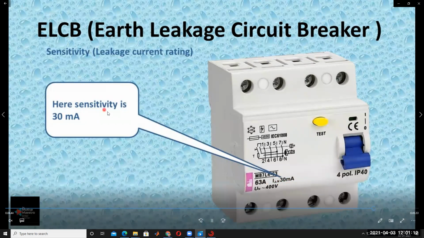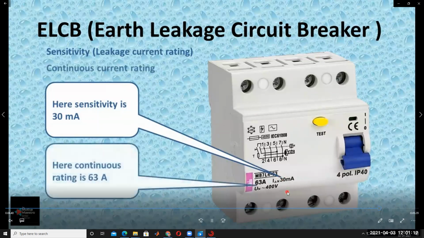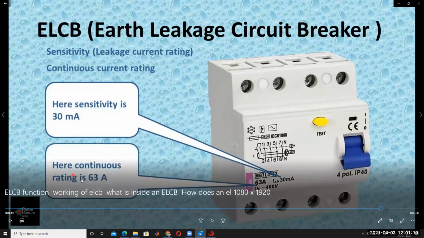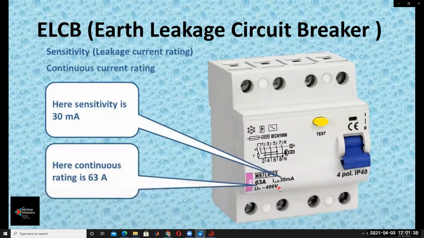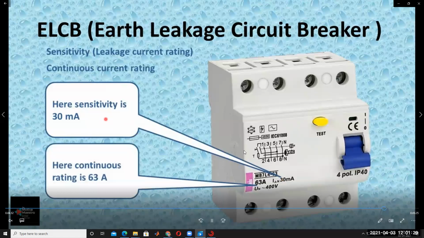The sensitivity of the device is 30 milliamps, indicated here as 30 milliamps. The manufacturer decides the sensitivity of the device. The continuous rating of this device is 63 amps. The sensitivity of the device is 30 milliamps.